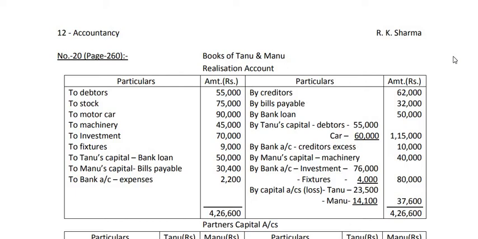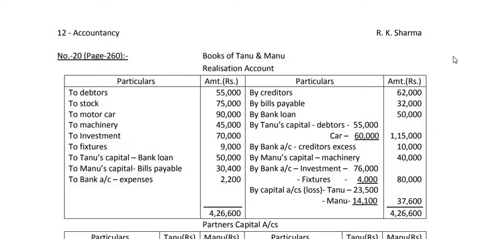Tanu agreed to pay the bank loan and took away the debtors. Sundry creditors accept stock and paid 10,000 to the firm. Machine is taken over by Manu for rupees 40,000 and he agreed to pay off bills payable at a discount of 5%. Motor car was taken by Tanu for rupees 60,000. Investment realized 76,000 and fixtures realized 4,000 and the expenses of dissolution amounted to rupees 2,200. You are required to prepare realization account, bank account and capital account.